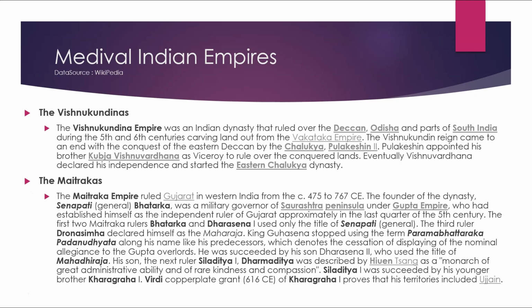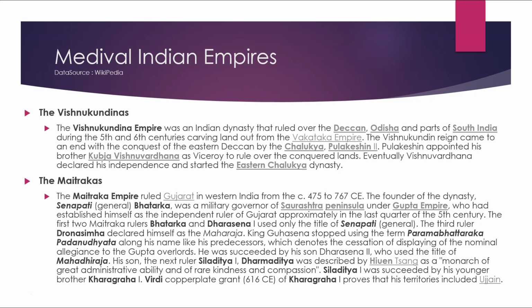The Vishnu Kundinas. The Vishnu Kundina Empire was an Indian dynasty that ruled over the Deccan, Odisha, and parts of South India during the 5th and 6th centuries, carving land out of the Vakataka Empire. The Vishnu Kundin reign came to an end with the conquest of the eastern Deccan by the Chalukya Pulakeshin II. Pulakeshin II appointed his brother Kubja Vishnuvardhan as viceroy to rule over the conquered realms. Eventually, Vishnuvardhan declared independence and started the Eastern Chalukya dynasty.